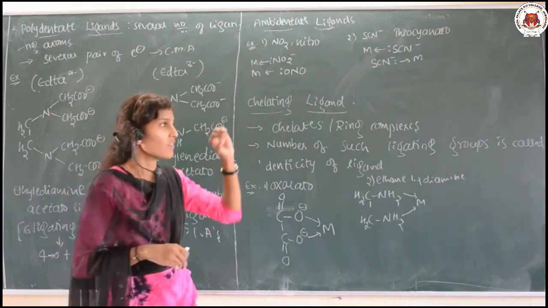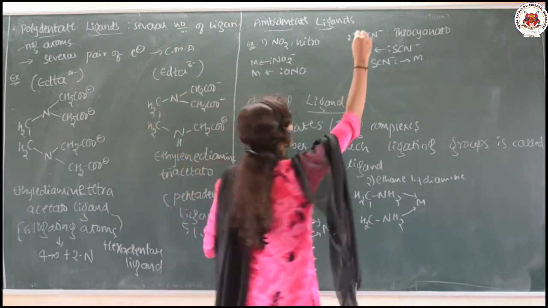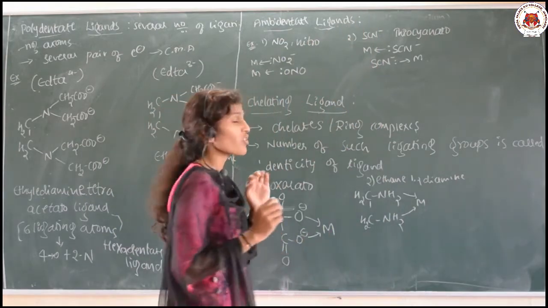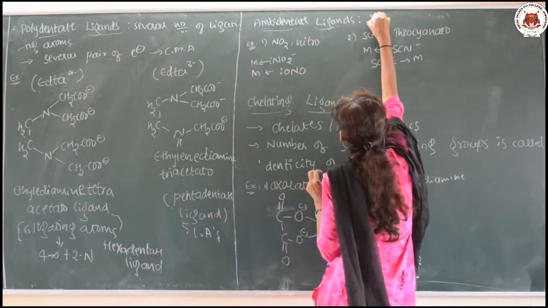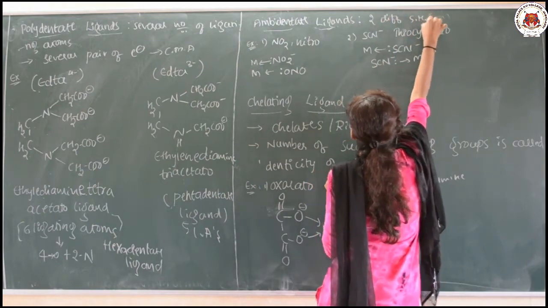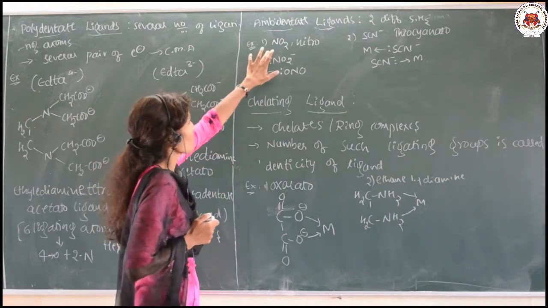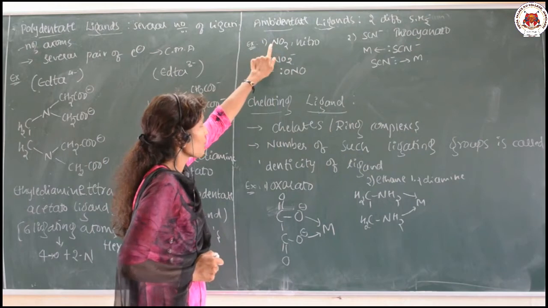Let us go for the example, I can explain it clearly. So ambidentate ligands are the ligands which can ligate through 2 different sites or 2 different ligating atoms. See here, an example for the ambidentate ligand is nitro.